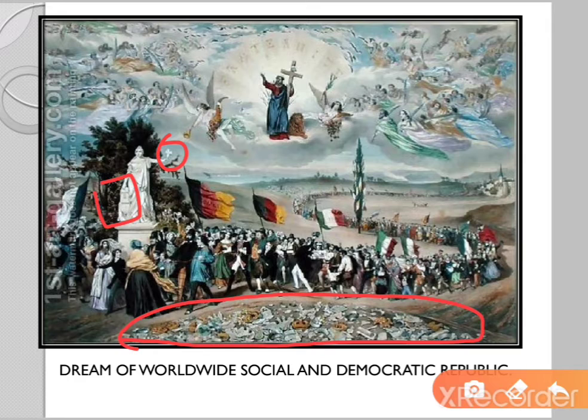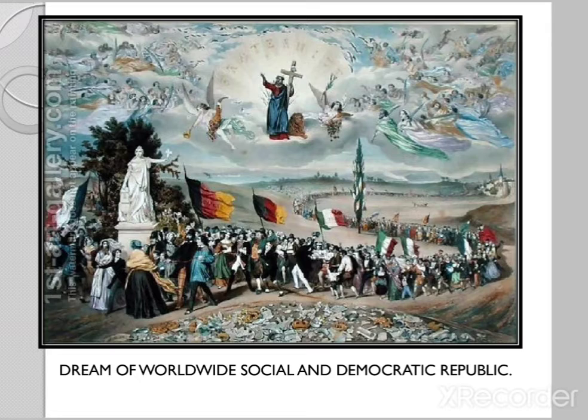And at the top you can see angels, Christ and saints gazing upon the scene, and they are symbolizing fraternity among the nations. So the people marching in this long train actually belong to various nations of Europe. At the beginning you have Switzerland and USA. Then following are the people of the German nation, symbolized by the German flag of liberal hopes, which is black, red and golden in color.